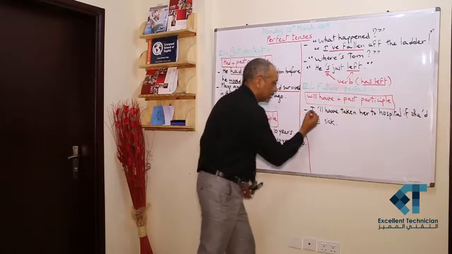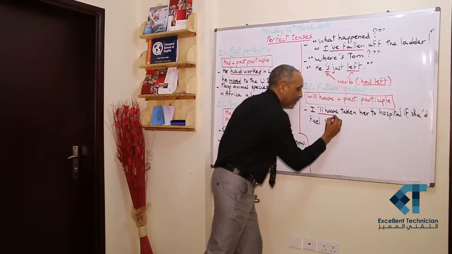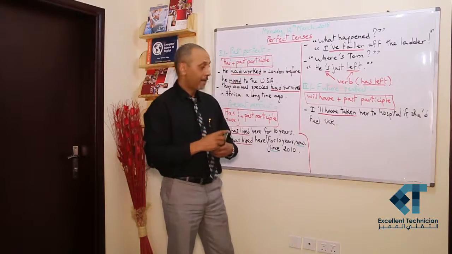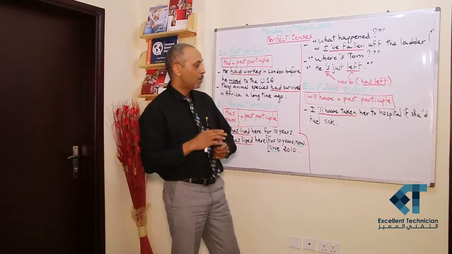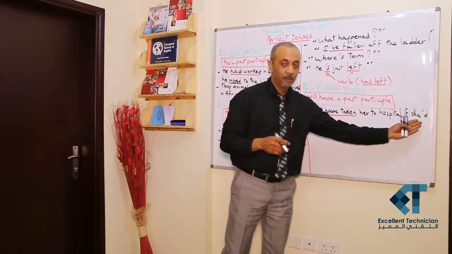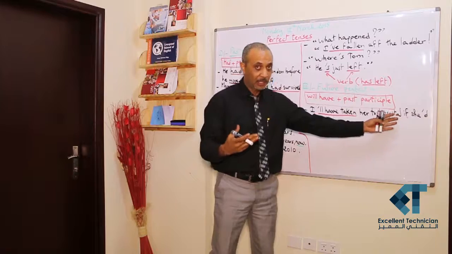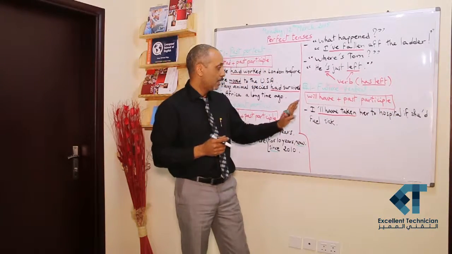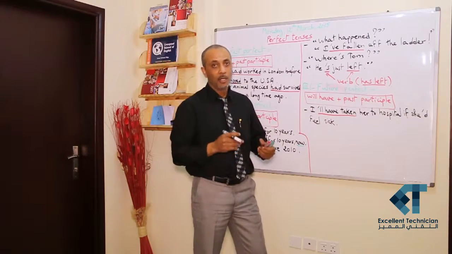The verb is will plus have plus taken, which is the past participle of verb to take. I'll have taken her to hospital if she feels sick. That means in this possibility, in this condition of being sick, I will have taken her to hospital. That's the meaning of the future perfect.